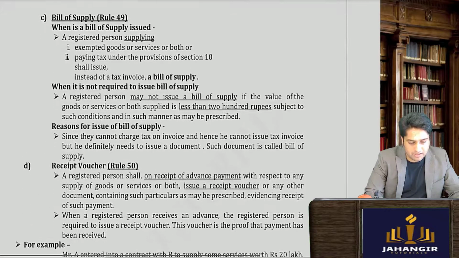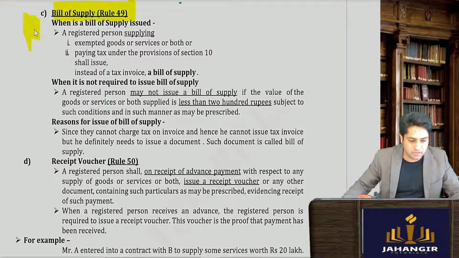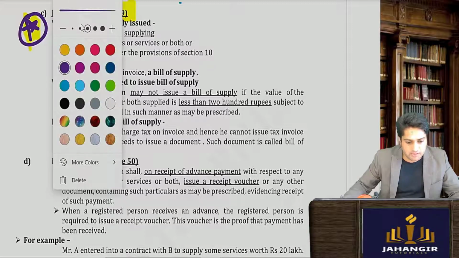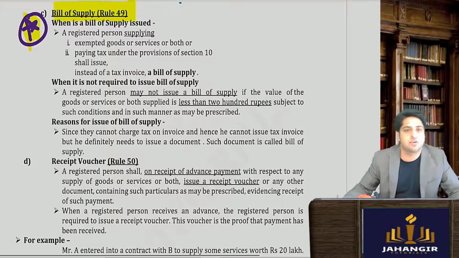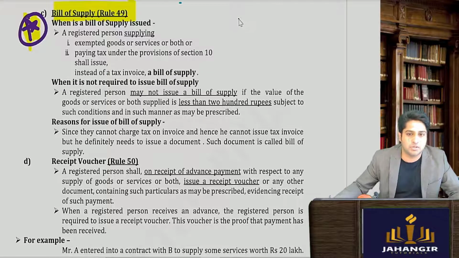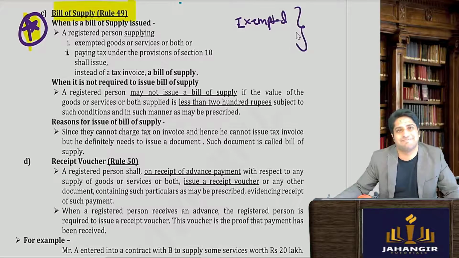Coming to the next part, which is about your bill of supply. You can mark it as super important from exam point of view as well. Now, what is a bill of supply? Now let's say, are all goods taxable? Yes or no? Are all goods taxable? No, there can be some goods called exempted goods. So tell me one thing, in exempted goods, can I issue a tax invoice?